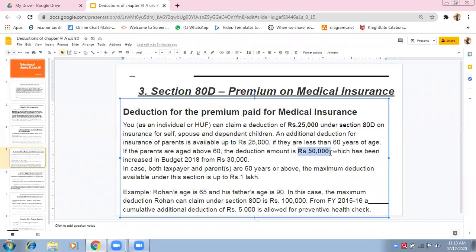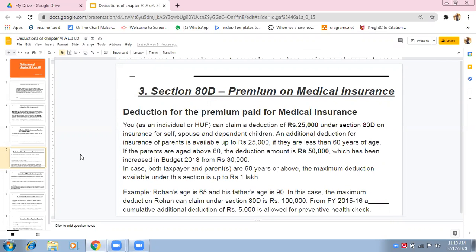Okay, is it clear, everybody? Now suppose I take another example. Now you give me the answer. I'm asking according to a particular example. Suppose you have taken a medical insurance policy for your parents who are not aged more than 60 years, whose age is less than 60 years. So the maximum amount that can be deducted under section 80D will be?